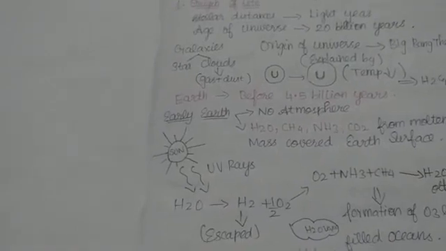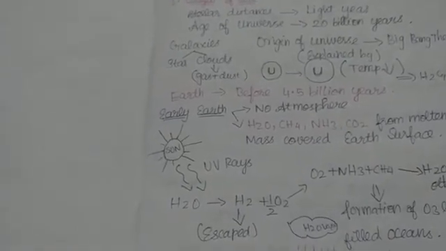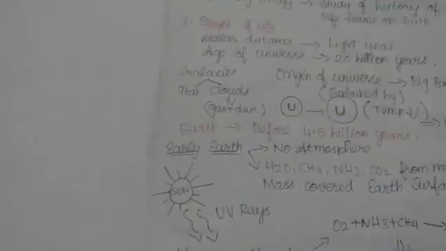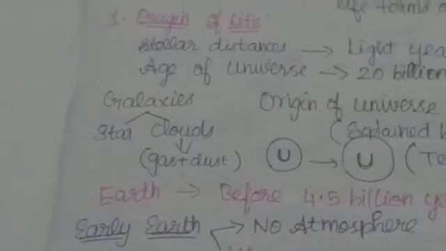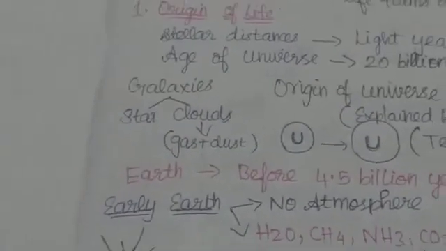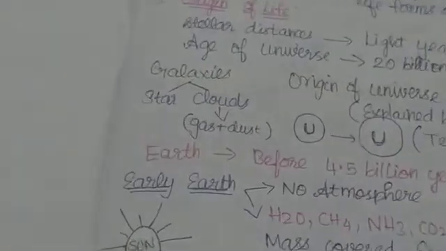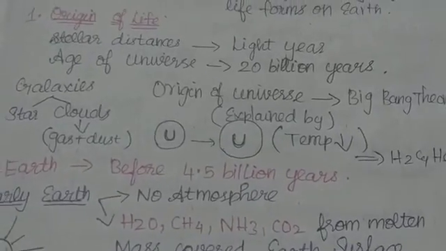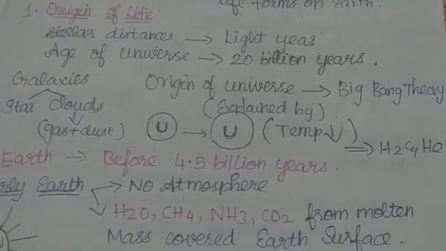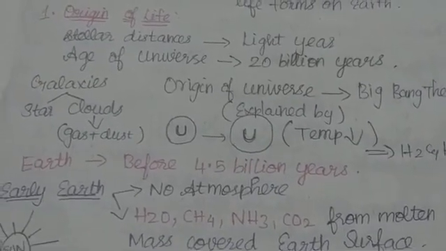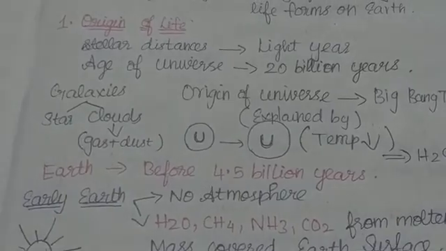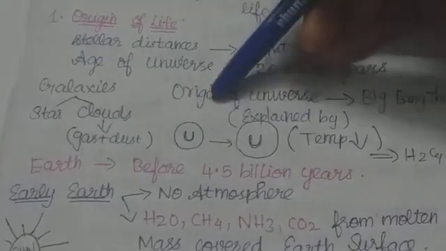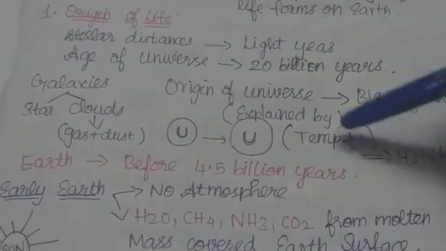Next, you may think how the galaxies, stars, and clouds are formed. The galaxies are formed of stars and clouds. The cloud is composed of gases plus dust particles. Then, the origin of the universe is supported by the Big Bang theory. Big Bang means a big bang from which the universe got originated. The universe is expanding, and as it expands, the temperature decreased.